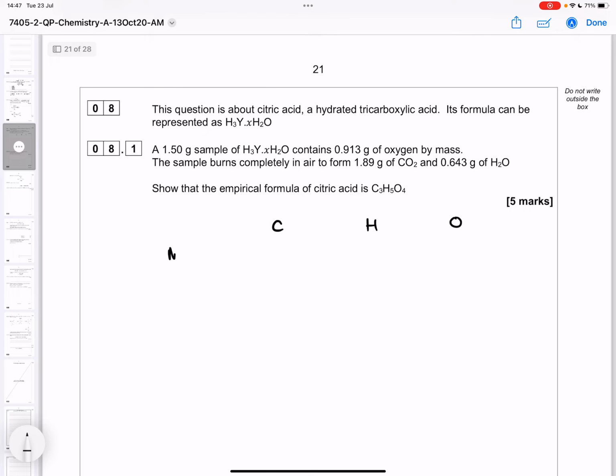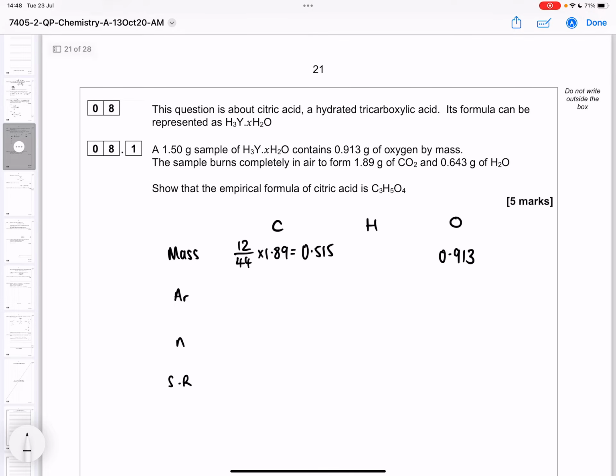C3H5O4. So to do an empirical formula, I like to do mass divided by AR, get moles, and do the simplest ratio. We know that the mass of the oxygen is 0.913. The mass of the carbon isn't the same as the mass of the carbon dioxide. Carbon dioxide has an MR of 44 and carbon is 12, so 12 out of every 44 grams is carbon. If we work that through, we'll get 0.515.